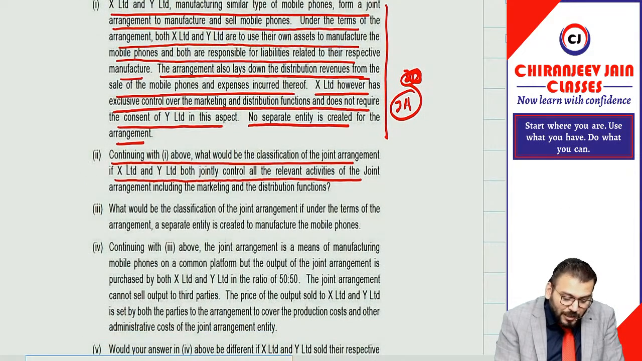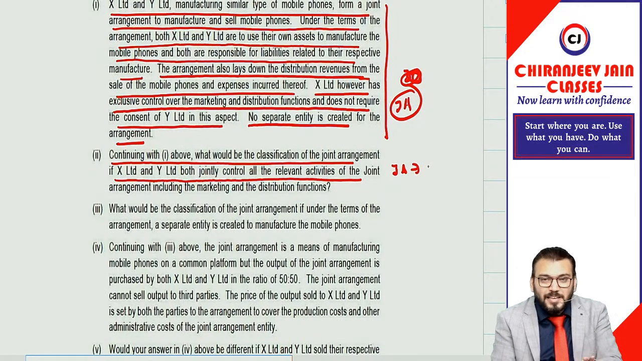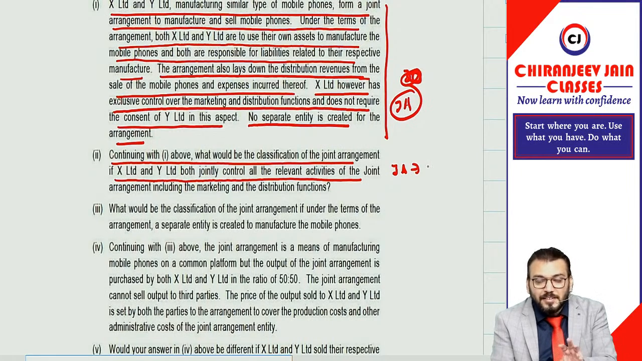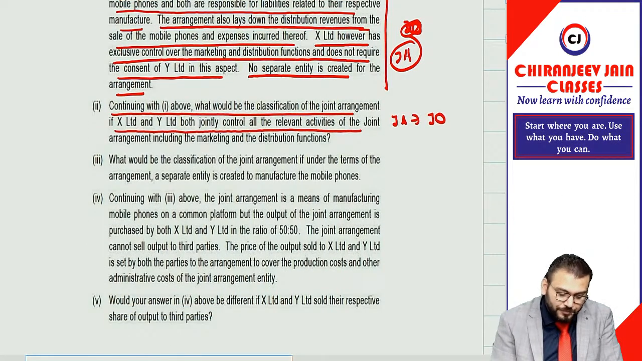Now, point number two, continuing with one above, what would be the classification of arrangement if X Limited and Y Limited both jointly control all the relevant activities of joint arrangement, including the marketing and distribution functions? So, in this case, can I say it will be a joint arrangement, and because it is unstructured and both parties have a right to specific asset and obligation for a specific liability, therefore, this will be a joint operation.